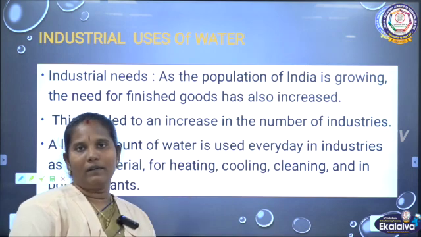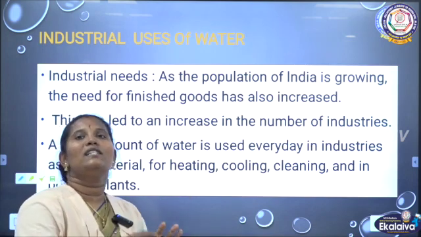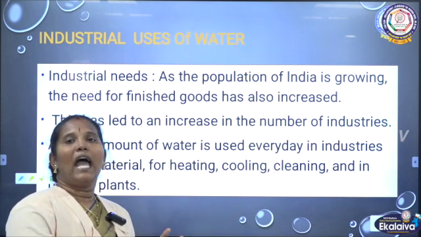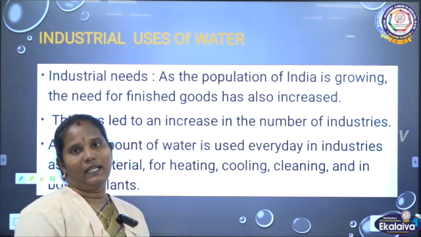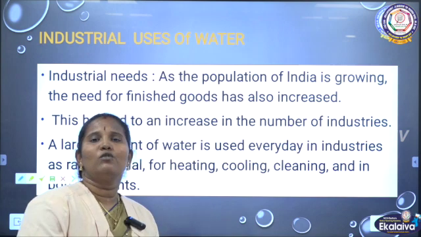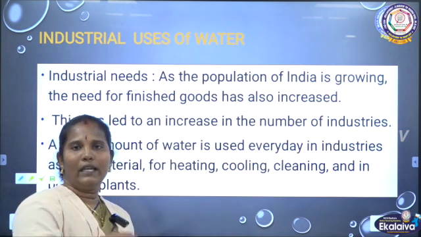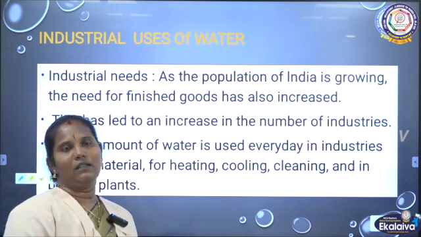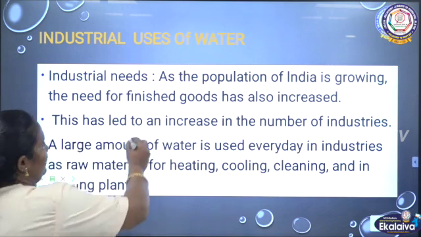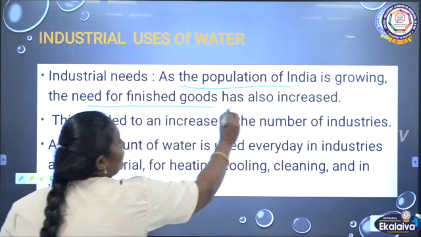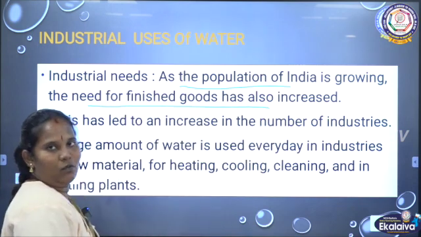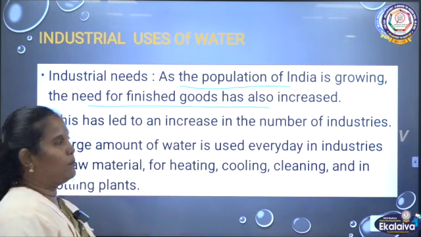If they want to get the complete things, the industries will increase because they have to provide enough production. These industries use a lot of water for their production. Listen, the population is increased, so goods also will increase for that population.